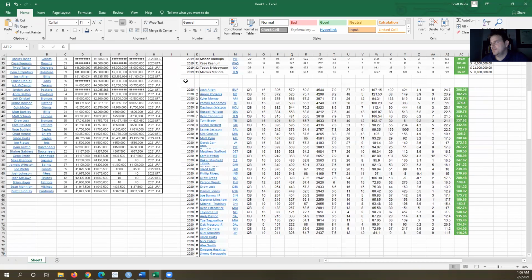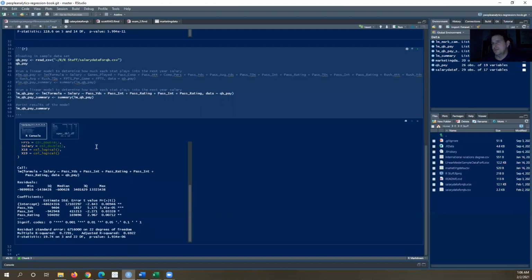I also took in 2020 values, and I'll show you why I did that in a few minutes. I took this into R and basically wanted to get a model to show which of those factors, receiving or passing yards, maybe receiving yards, touchdowns, quarterback passer rating, etc., play most into the salary. I ended up with just 3 of them. I did start with a few more, but took some out as I wanted to get the p-value for each individual factor as low as possible. So I ended up with just 3.